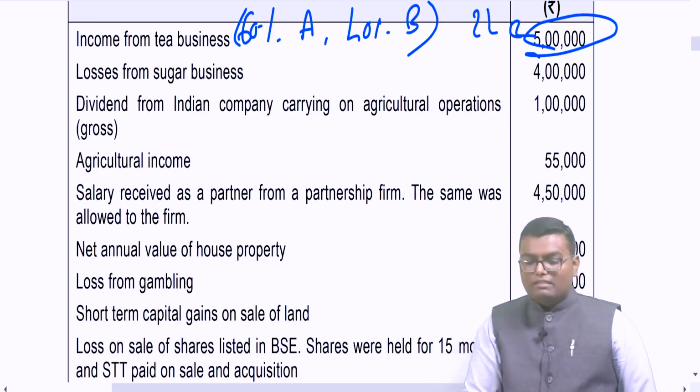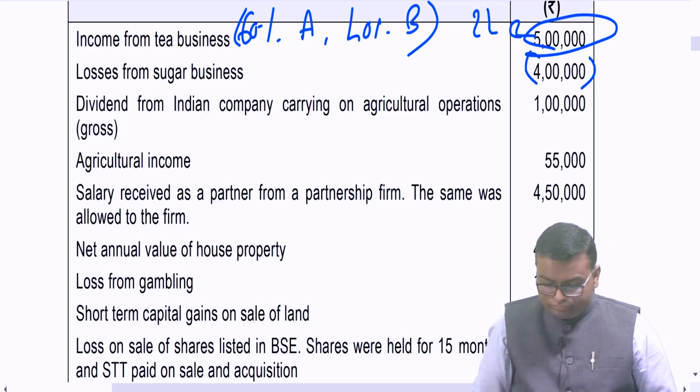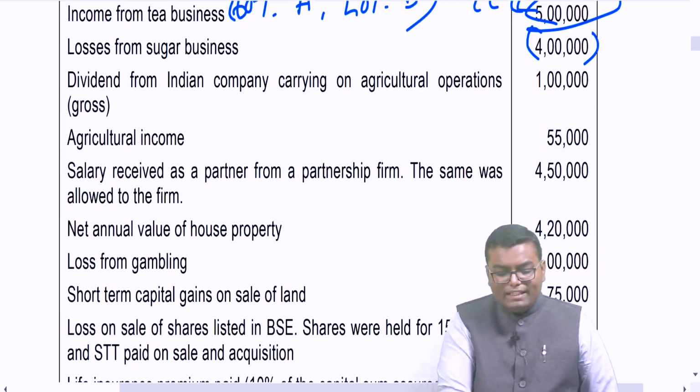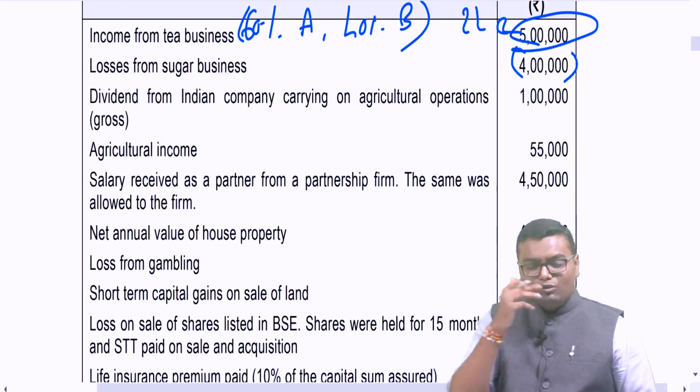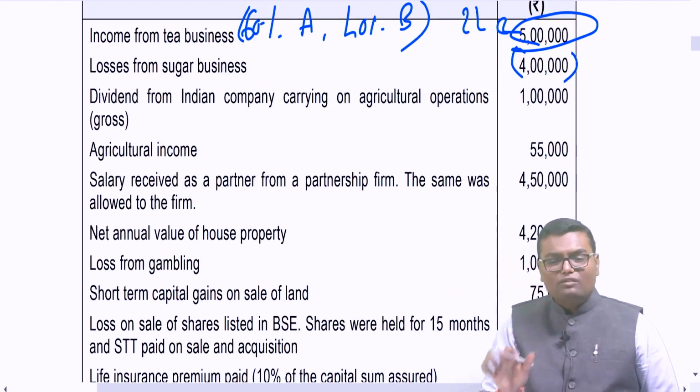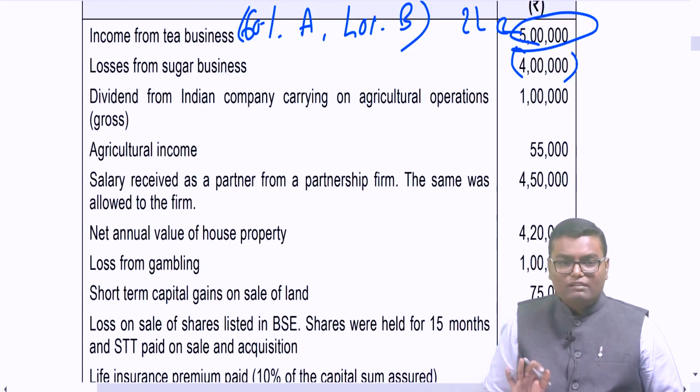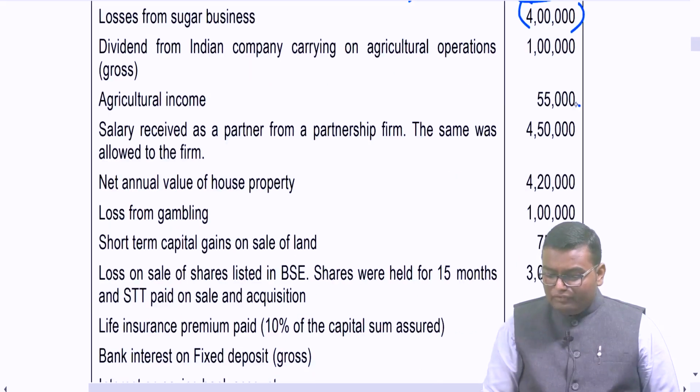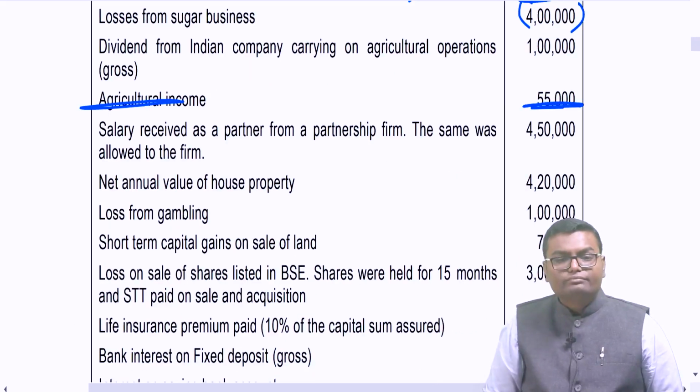Losses from sugar business. So here we have a loss of 4 lakh. Dividend from Indian company carrying on agricultural operations. See, what the company is doing, I don't care. For me, dividend is always taxable as a shareholder under IFOS. Agricultural income 55,000. This is completely exempt.